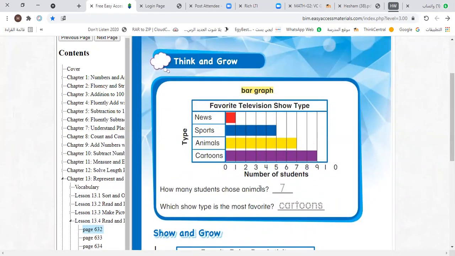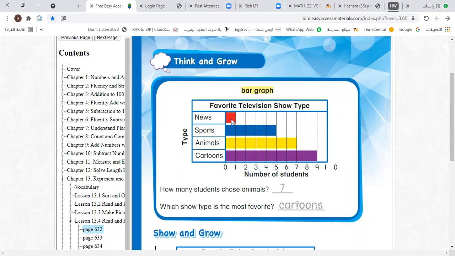Okay, here grade 2, we have this bar graph. Here number of students, and this bar graph is about favorite television show type. Some students choose news, some choose sports, some choose animals, and some choose cartoons. How many choose news? 1.